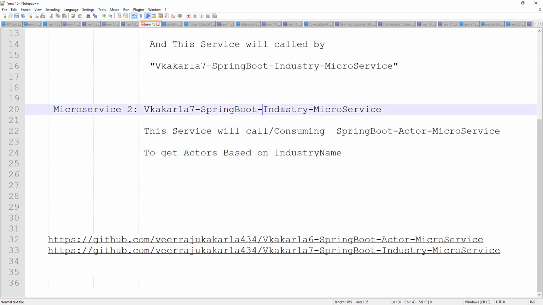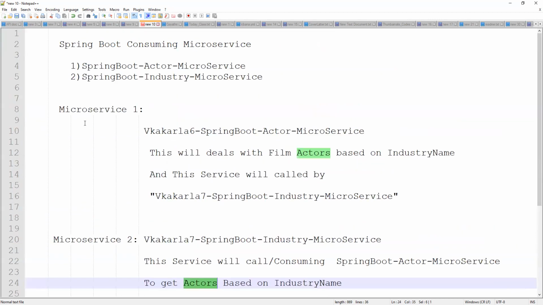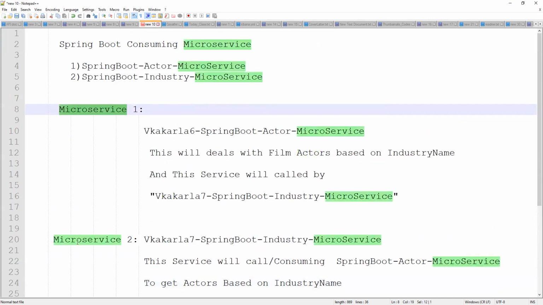So in the industry service, we are calling the actor service, passing an industry name, and getting the actors. That is what we are doing with these two services. Microservice 1 and microservice 2 are developed in the same organization or the same project.